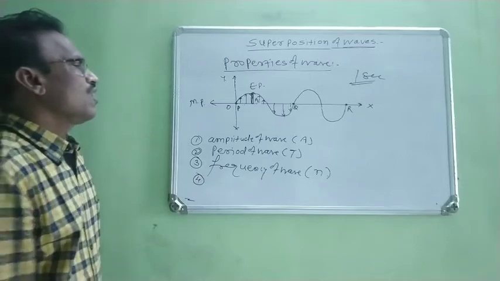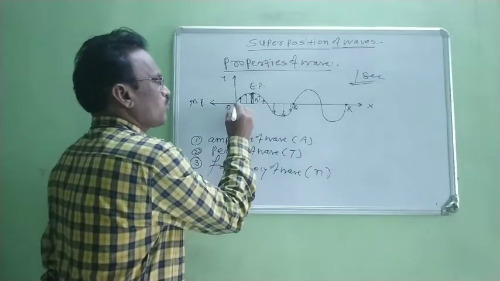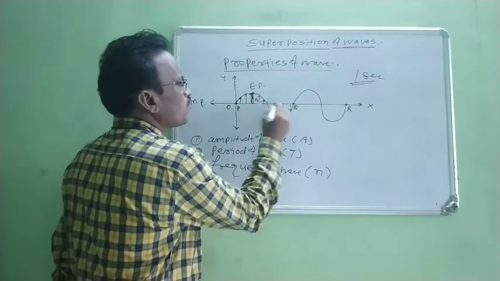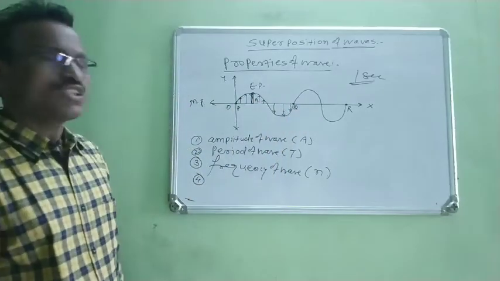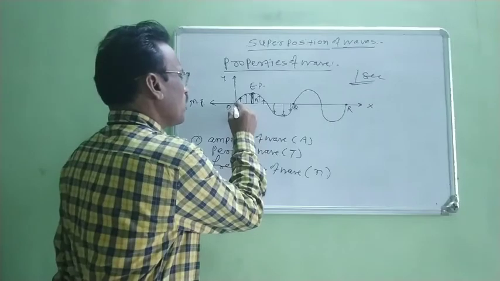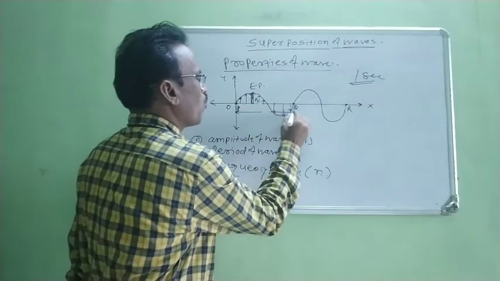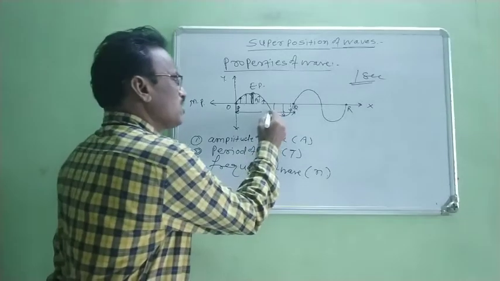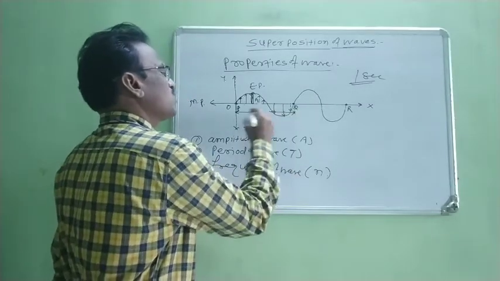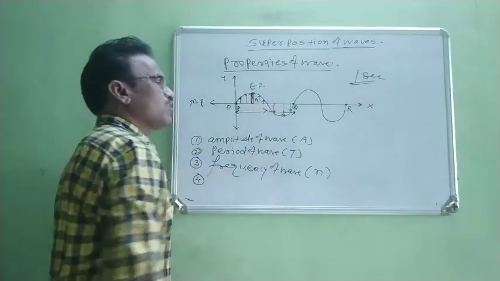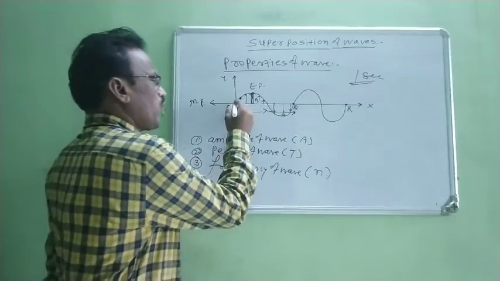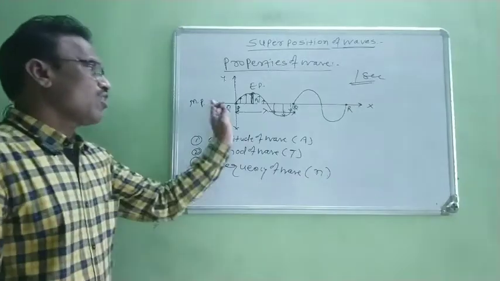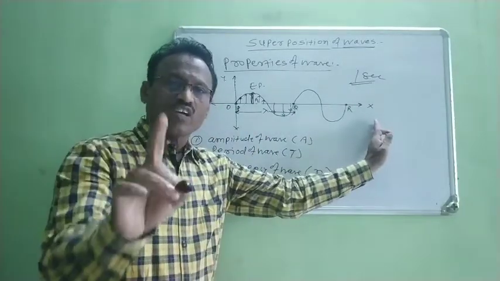Next, when the particle moves from this point P to this point Q, at that time this particle covers some distance, means the distance between point P and Q. Now this distance between P and Q is nothing but the wavelength of a wave. Because point P, point Q, and point R, these all 3 points are in phase.